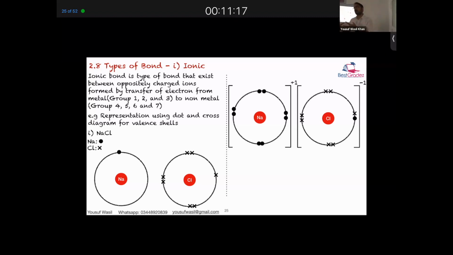Positive and negative have an attractive nature. They attract one another because of opposite charges. If only stability mattered, if charges had no role, then the sodium ion would have gone to the right and chloride to the other side.